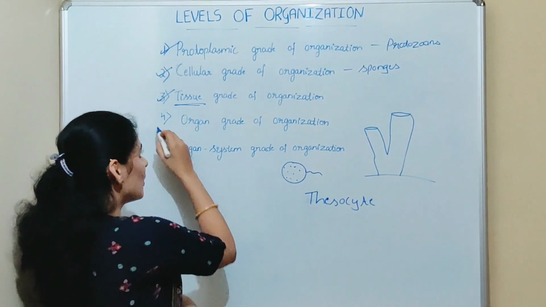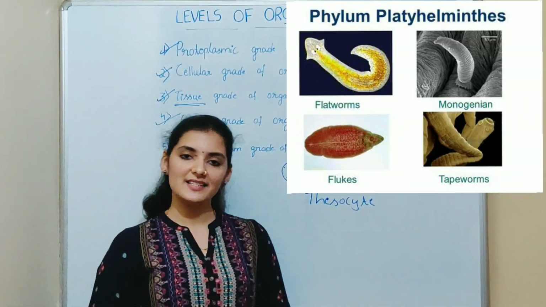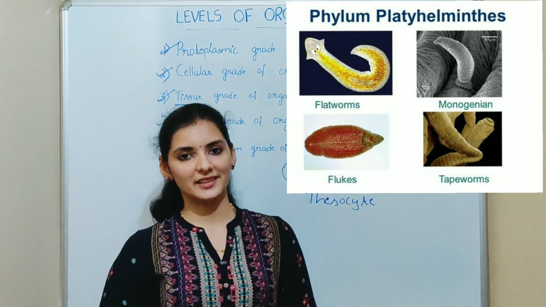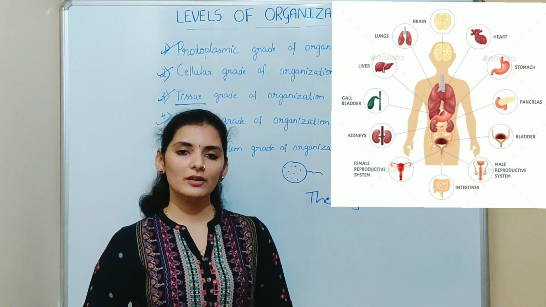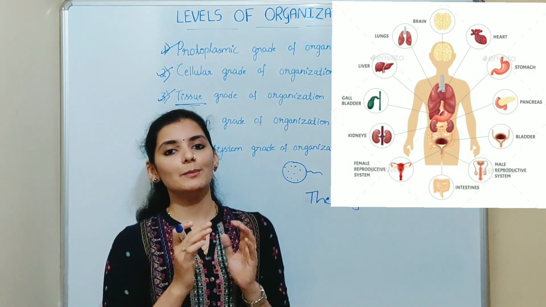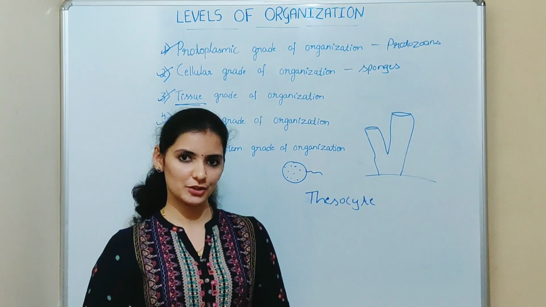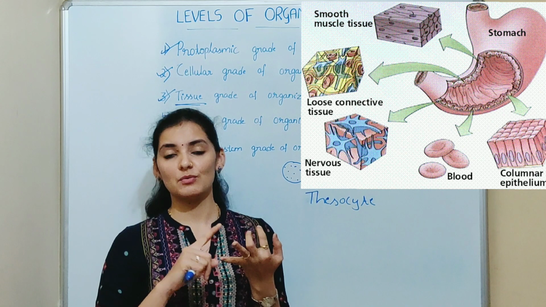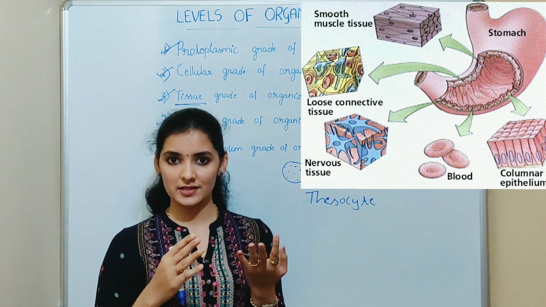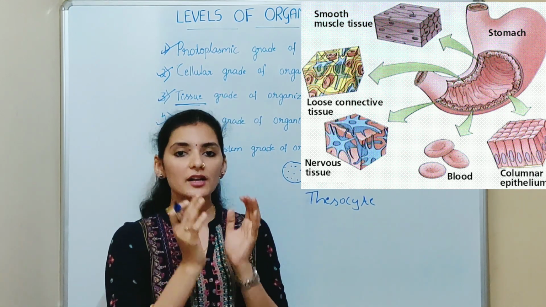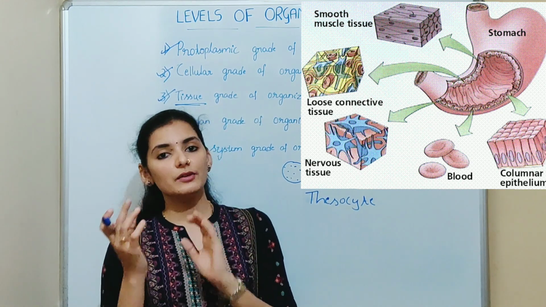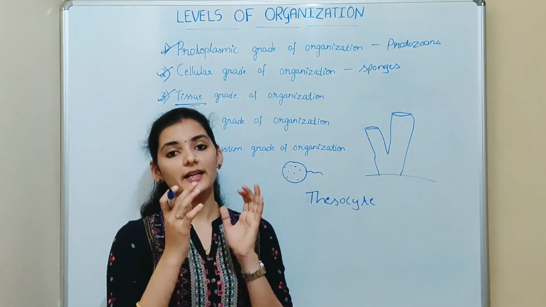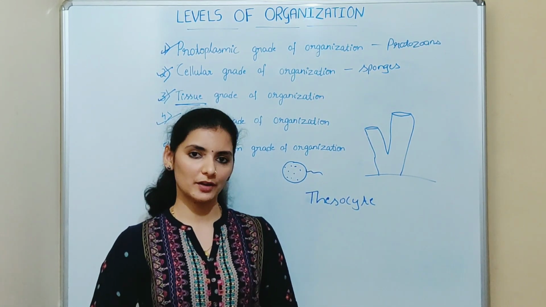So the fourth type is organ grade of organization, and it is seen in platyhelminthes. So platyhelminthes are the first to reach the organ grade of organization. So what do you mean by organ? Organ is a structure which is made up of an arrangement of different types of tissue. And the best example is stomach. So stomach is made up of epithelial tissue, muscle tissue, connective tissue, etc. Isn't it? So all these tissues work together to perform a specific function, that is digestion. So in an organ, many tissues are arranged together to perform a specific function.